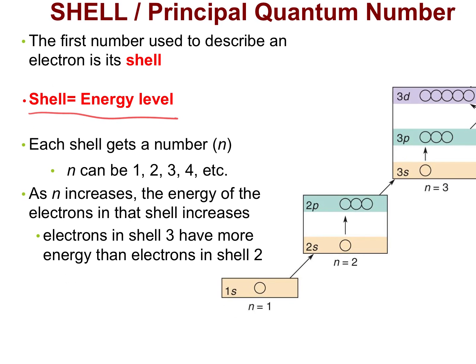Throughout this unit, we'll look at different types of diagrams of how we diagram electrons. Notice n equals 1 is our lowest energy level, so it's the lowest on the page. n equals 2 is more energy, so this box is higher up. n equals 3 is more energy, even higher. Sometimes we'll show them at different points on the page to show that as n increases, so does the energy.